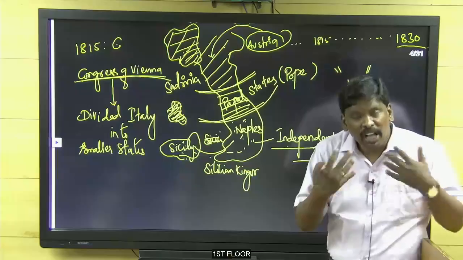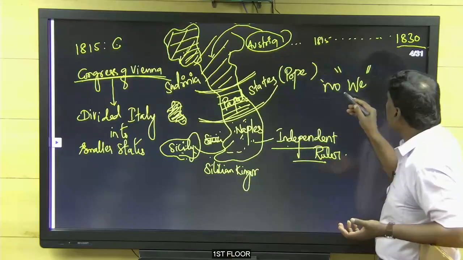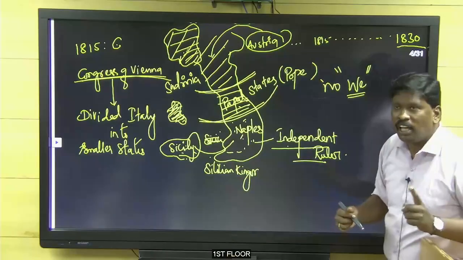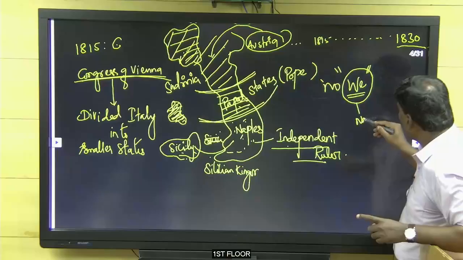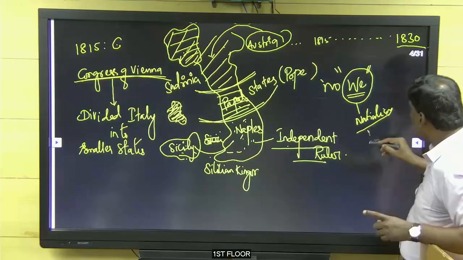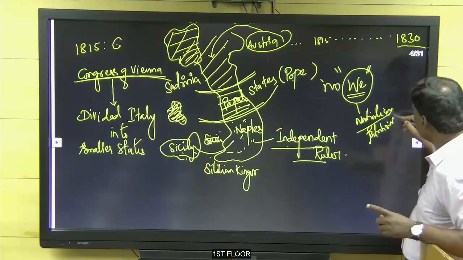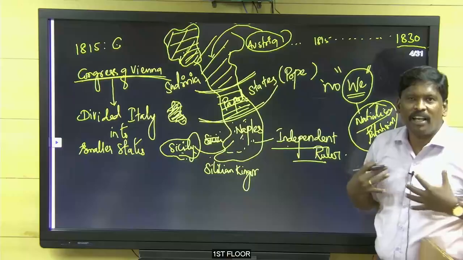Because if we don't have any unity, we don't have any we feeling. What is meant by we? We means we, the people of India. We feeling means nationalism, patriotism, loving the motherland.